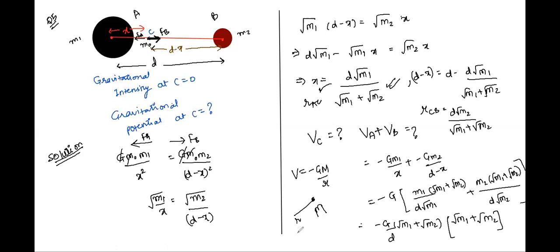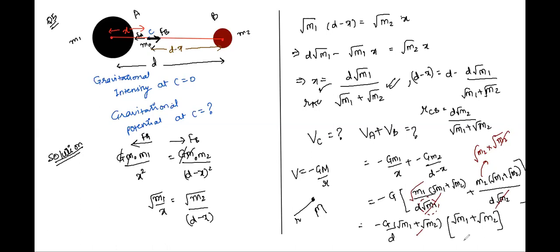If you see class how I've done this, here in the denominator you have root m1, so when you cancel this with the numerator, it will become root m1, because this m2 can also be written as under root of m2 into under root of m2, and one of them will get cancelled. And here I've taken root m1 plus root m2 common, and what is left inside is under root of m1 plus m2.